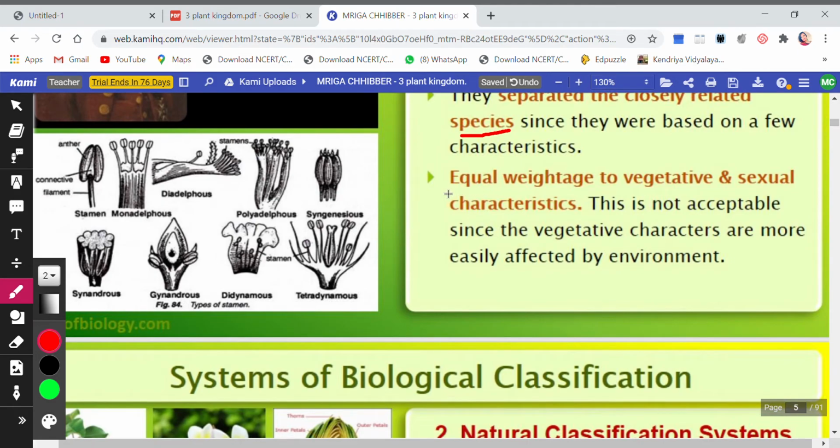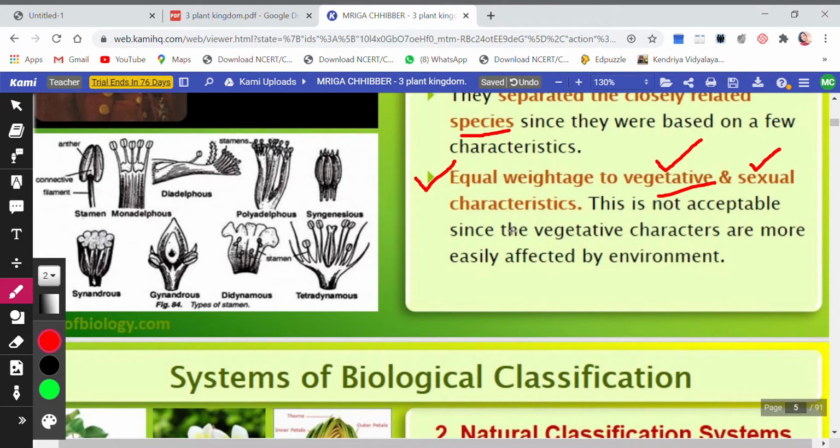Then the second one is equal weightage to vegetative and sexual characteristics. Of course, this is not acceptable since vegetative characters are more easily affected by the environment. What did he do? He gave equal weightage. He said, the importance I give to vegetative characters, I will give the same importance to sexual characters. Now what are vegetative characters?